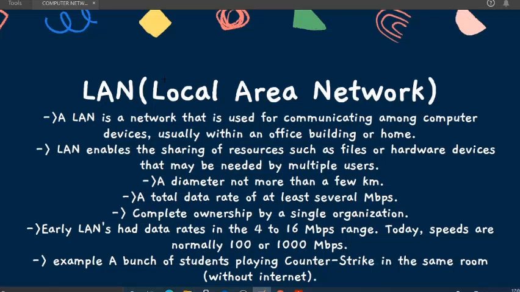When you use a hotspot, like whenever we ask for a hotspot from your friend or from your brother and sister, what do